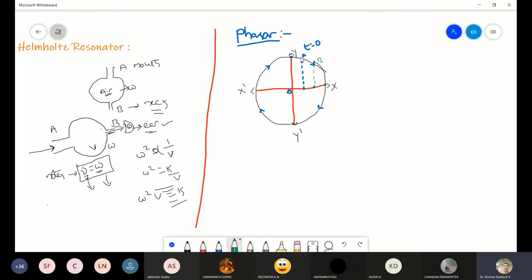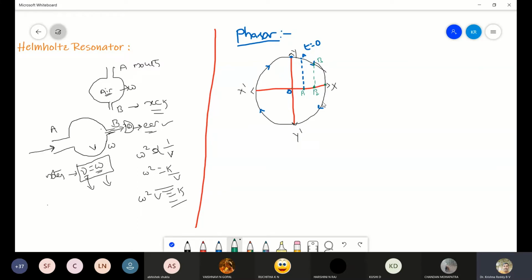When the particle is at A, the position of the projection of the particle is at this point. Let me take this as P1. And now when it is at B, its projection is at P2. Means as the particle is moving from Y to X, the projection is moving from O to X like P1, P2 and X.